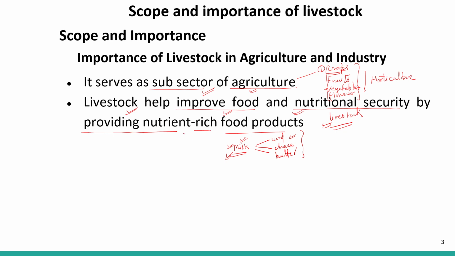They also provide nutrient rich food products like curd, cheese and butter. Not only this, they also provide us meat, and from poultry we get eggs. So these two are also very important for our food.